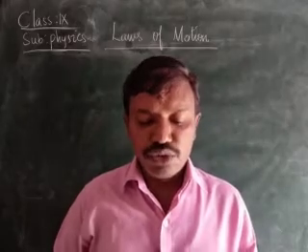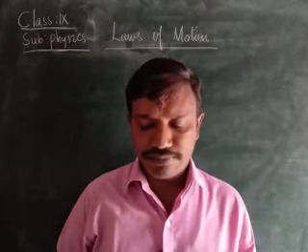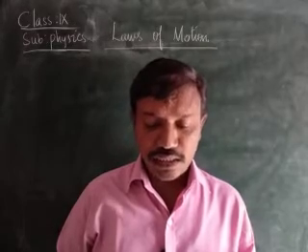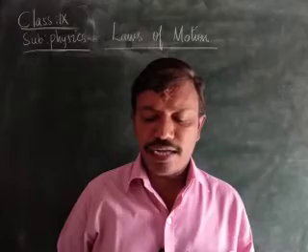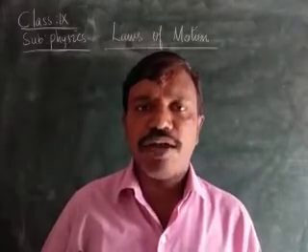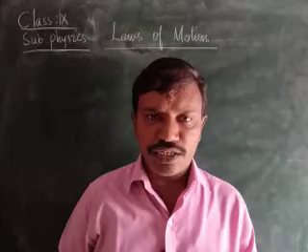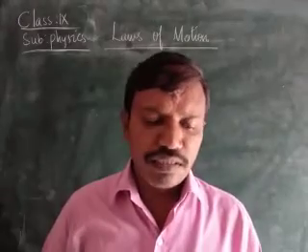Two objects have masses 8 kg and 25 kg. Which one has more inertia, and why? Is it the object with 8 kg or the object with 25 kg? I say that the object with 25 kg has more inertia.